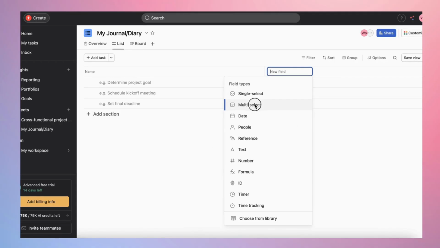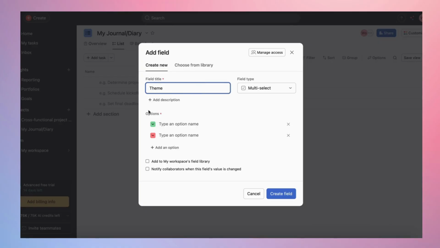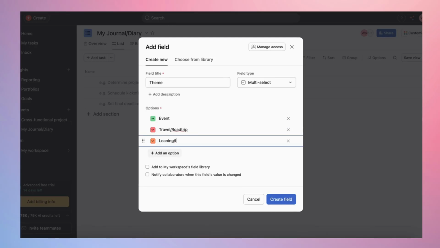What I am going to add though is a multi-select for theme. So what I have in my journal, I do mine in Notion, but it's very similar. I have a multi-select for theme. So if I wanted to say that it was an event or I had a travel day, I can select those as tags so that if I ever wanted to go back and read something, or, for example, I have one for learning insights. At the end of 2024, for example, I went back and filtered for all of the learning insight entries that I had to do almost a review of the year.